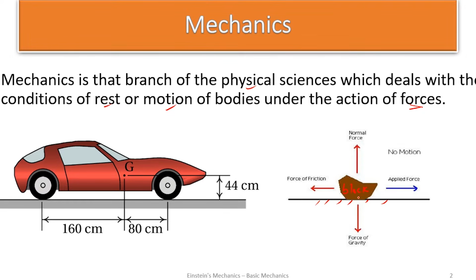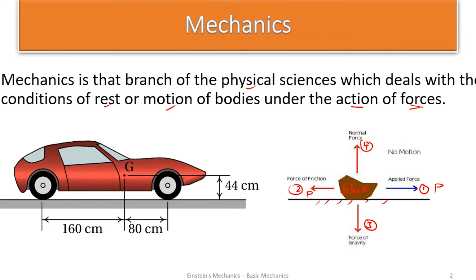And what makes this block at rest? Because all the forces are what? Balanced. Let's look at the action of forces. We have force 1, force 2, this is force 3, and the fourth force. And for this block to be at rest, all these forces must what? Balance. Let's look at the horizontal forces. We have this force as force 1 should be P. Let's name it P. For this block to be at rest, there should be an equal force P here to keep it what? At rest horizontally.